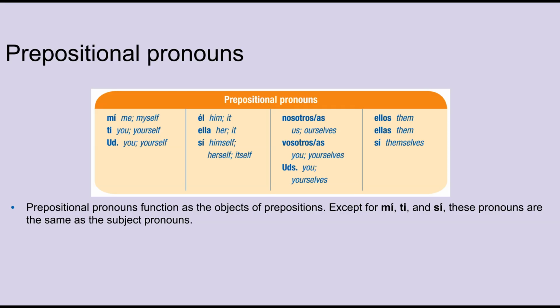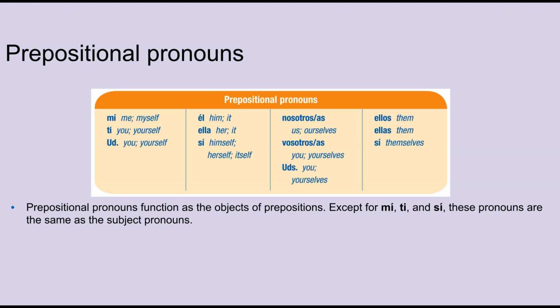Fantástico! You're making great progress. Now we're going to look at another kind of pronoun that comes after prepositions. Remember, prepositions are words that give more information about the subject or action of a sentence. Some common Spanish prepositions are a, de, en, por, and para. Prepositional pronouns are the objects of prepositions, which means they come after prepositions.